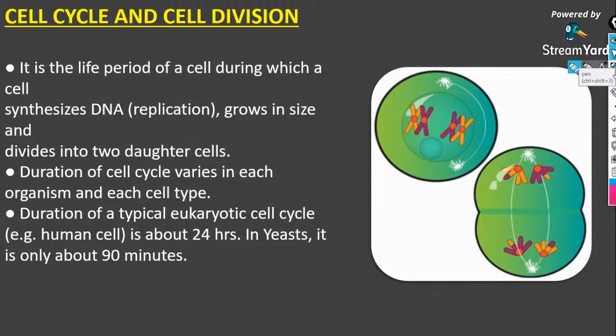We are moving on to the chapter cell cycle and cell division. Let's see what's awaited in this chapter. So all of you hearing the name cell cycle, what do you mean by the term cell cycle? Yes, exactly what you all mean. Cell cycle refers to the life cycle of a cell, right? The life cycle of a cell is known as the cell cycle.